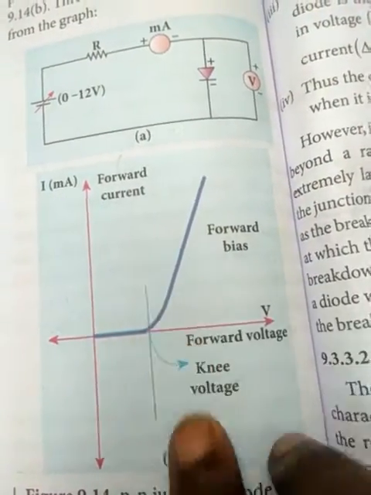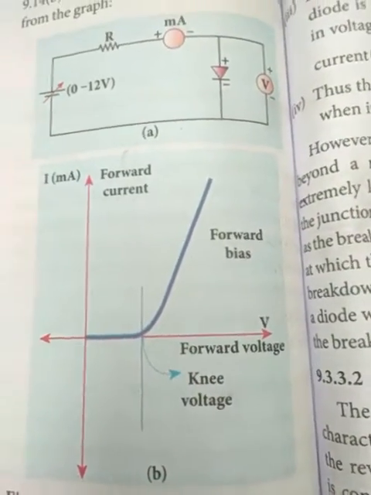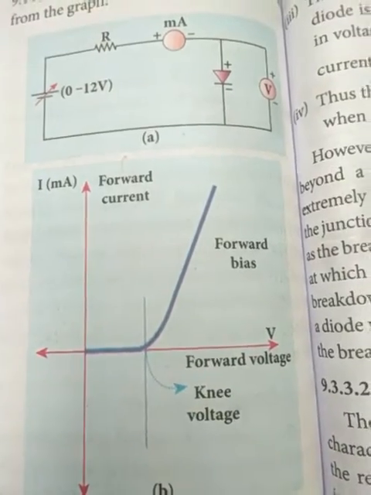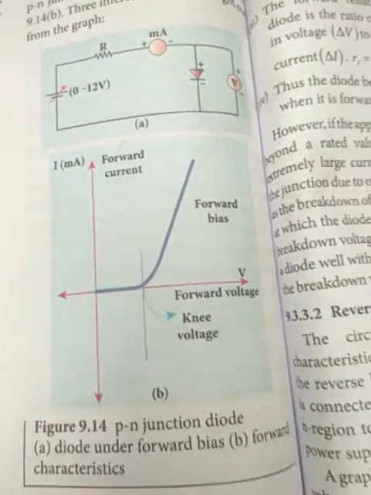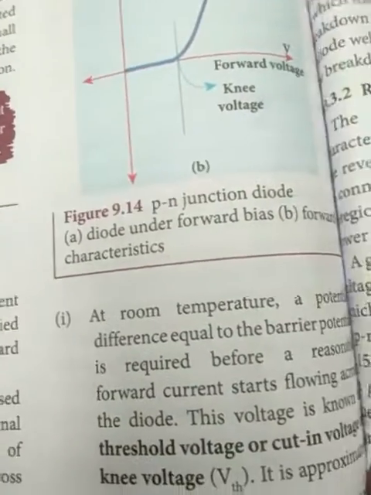That point we call the knee voltage or breakdown voltage. So this characteristic is here; there are 4 types of characteristics.